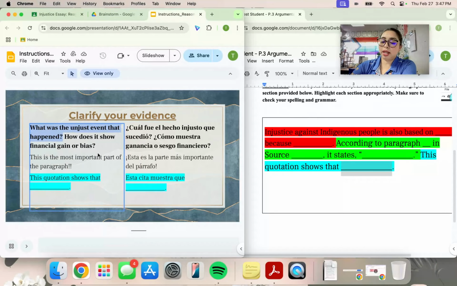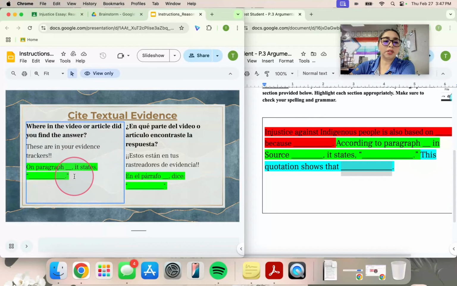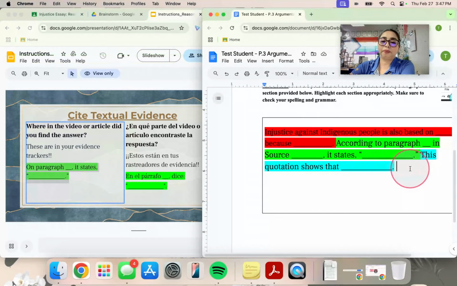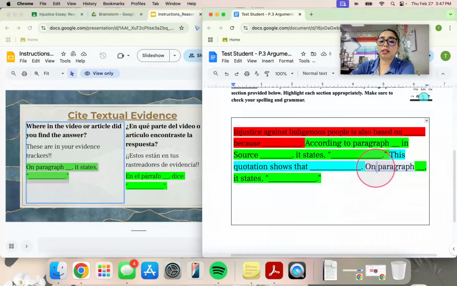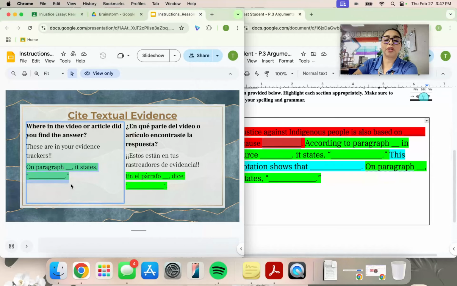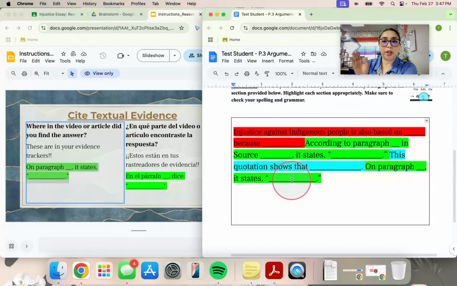Okay, the next part. Our second source on paragraph blank, it states blank. So a reminder that this quote should be showing, again, the same thing. So if I'm talking about the U.S. government forcing Native people off their land, I need another quote that proves that that happened. So that's what I'm going to do here. I'm going to copy it or find it in my evidence tracker and then write it down there. So go ahead and pause to do that now.